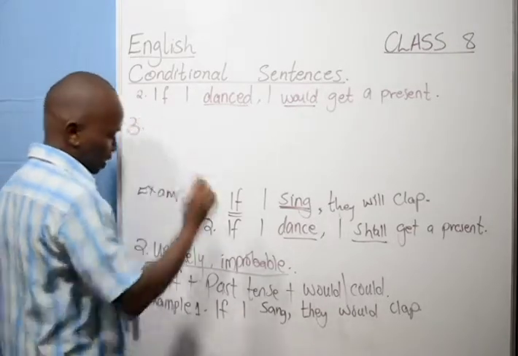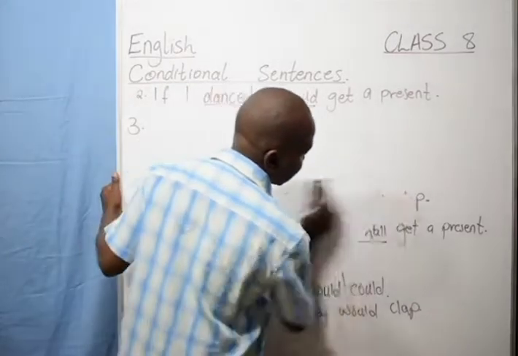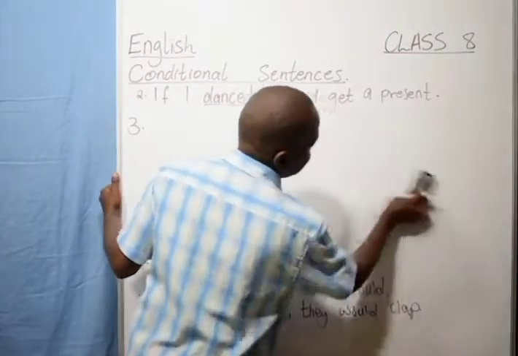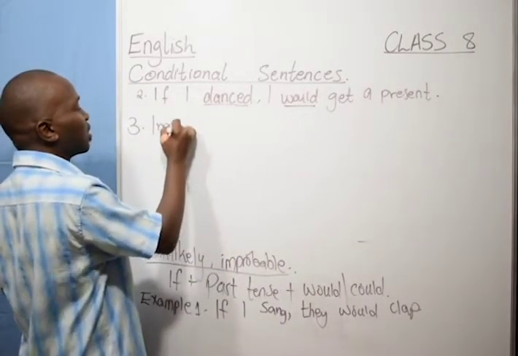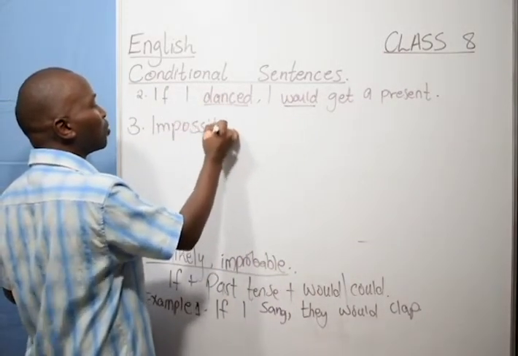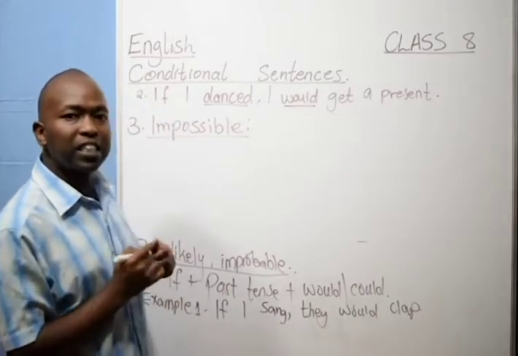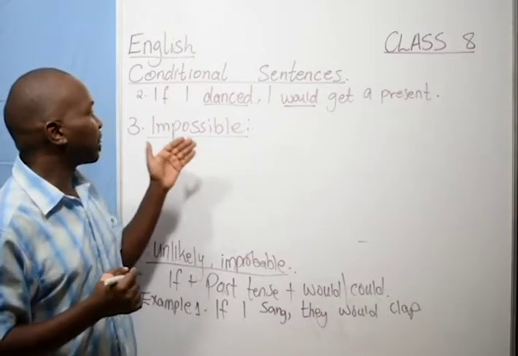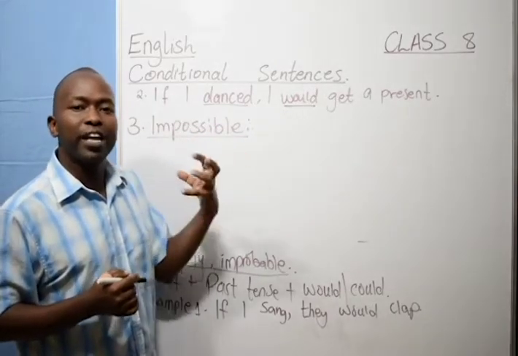Number three, the type of conditional sentences that we refer to as impossible conditional sentences. Why are they impossible? Because the chance of the result of whatever you're talking about happening has already passed.